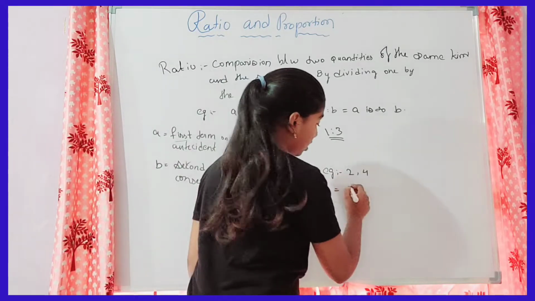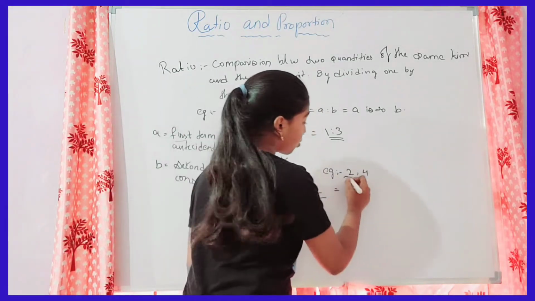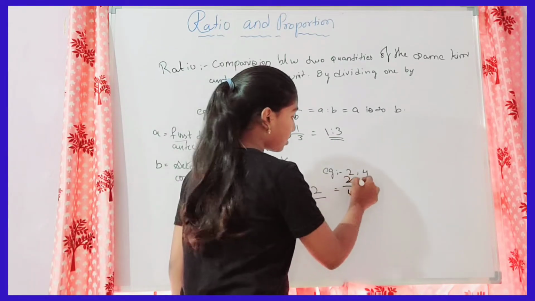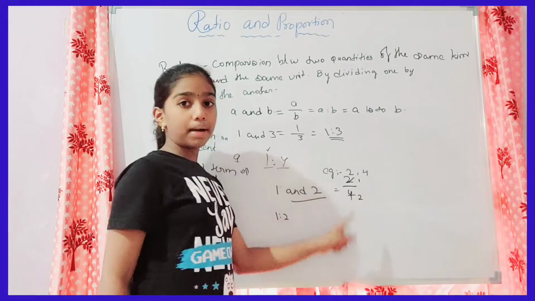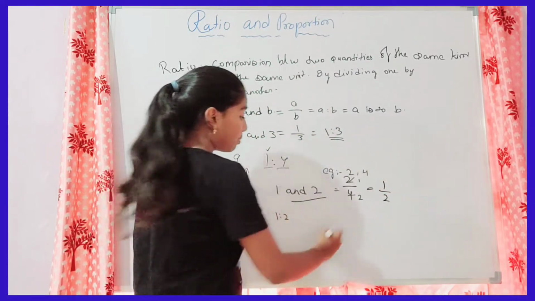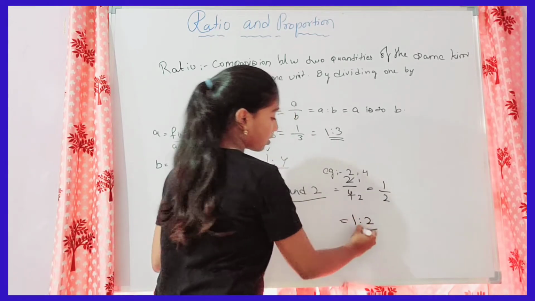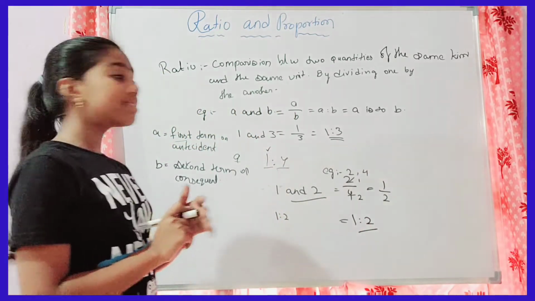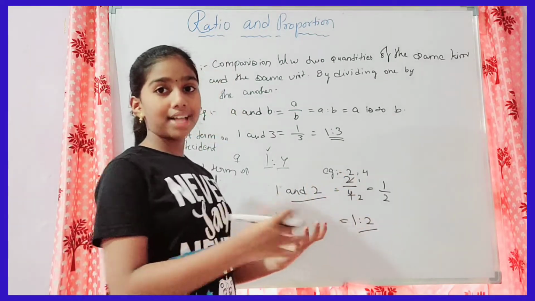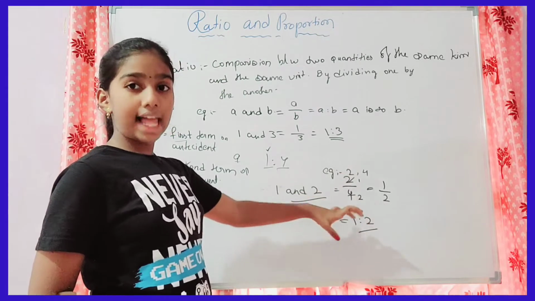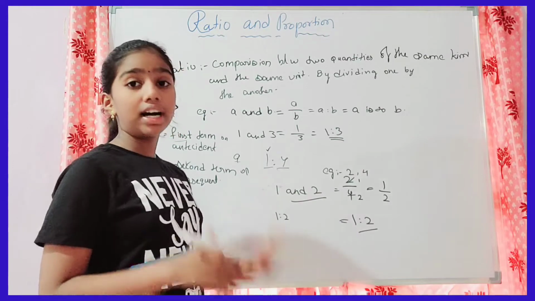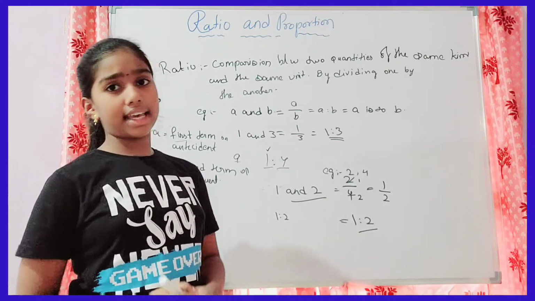That is 2, 4. We want the ratio. That is 2 by 4. It can be cancelled by 2. That is 2 ones, 2 twos. So the fraction will be 1 by 2 and the ratio will be 1:2. Like this we convert to the simplest form by calculating the digits, and we write the ratio. It's very simple to convert. If you don't understand, let's take another example.